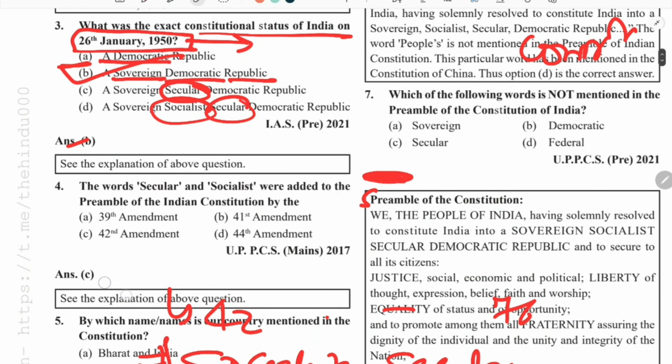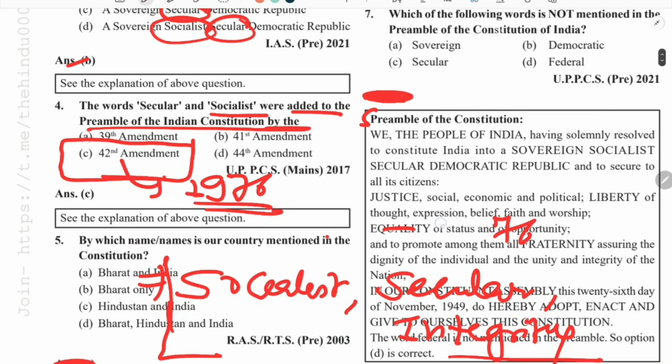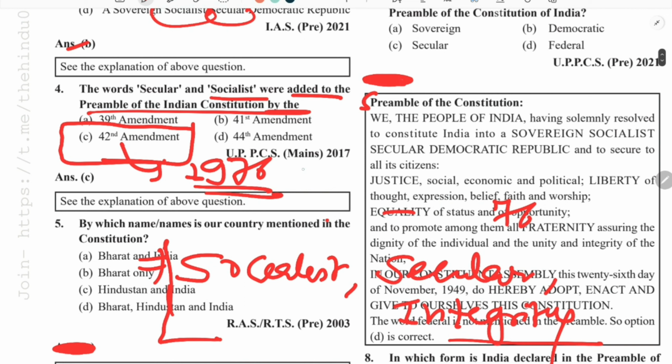Now coming to the next question. The words secular and socialist were added to the preamble of the Indian Constitution by? I told you that only one amendment has been done in the preamble. That was the 42nd amendment in the year 1976 during the tenure of Mrs. Indira Gandhi. So the 42nd amendment is the right answer.